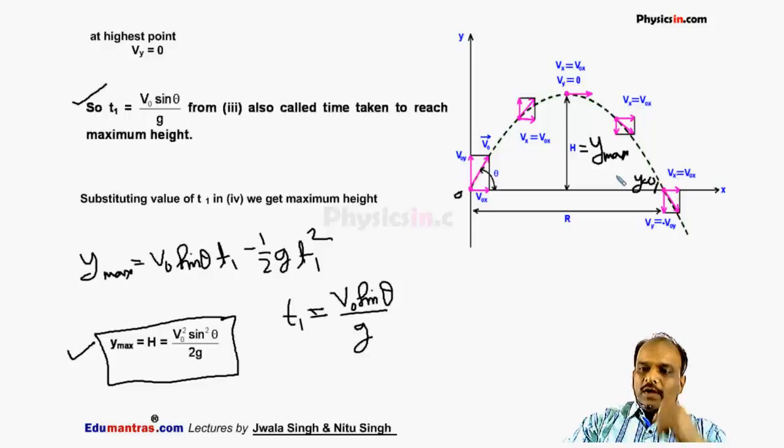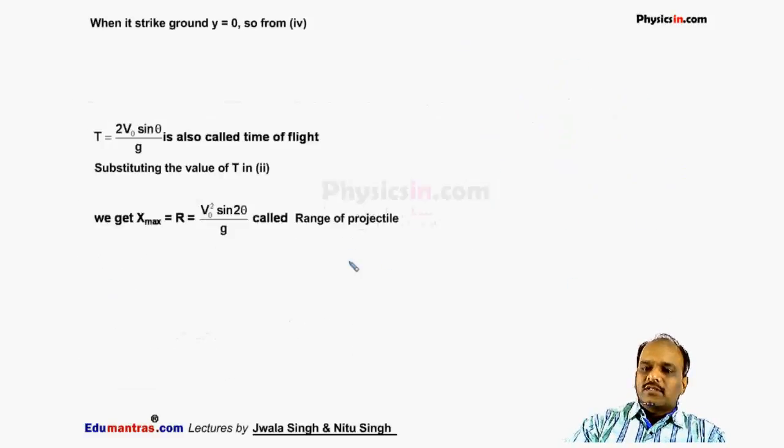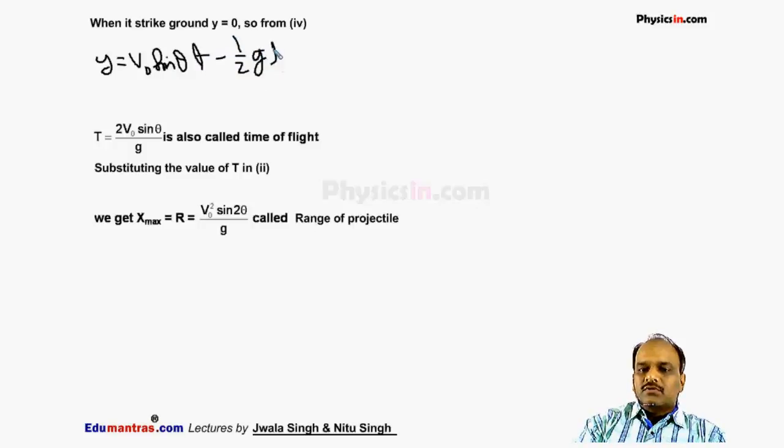Before striking, the y coordinate becomes 0, because we are discussing this motion when the particle is in motion. So when the particle strikes the ground, the y coordinate of the particle becomes 0. If I put y equal to 0, we know y is equal to v naught sine theta into t minus half g t square. If y is equal to 0, it will give me t that is equal to 2 v naught sine theta by g.